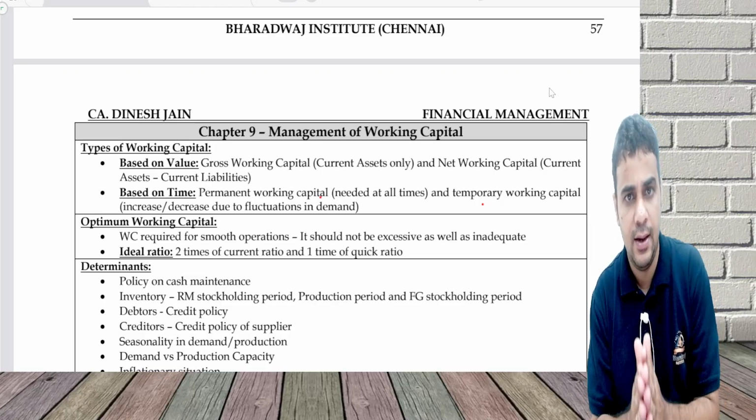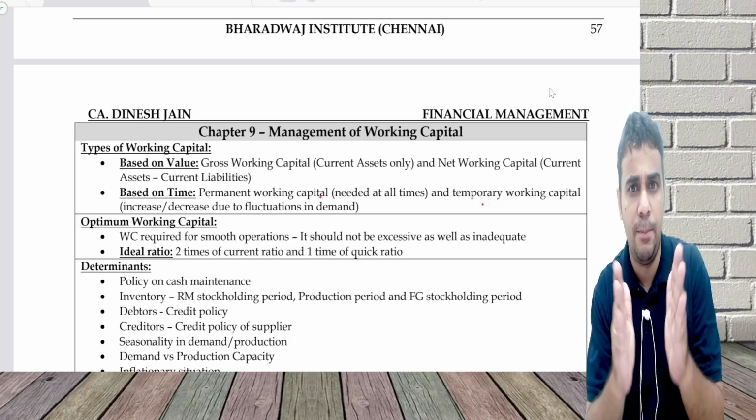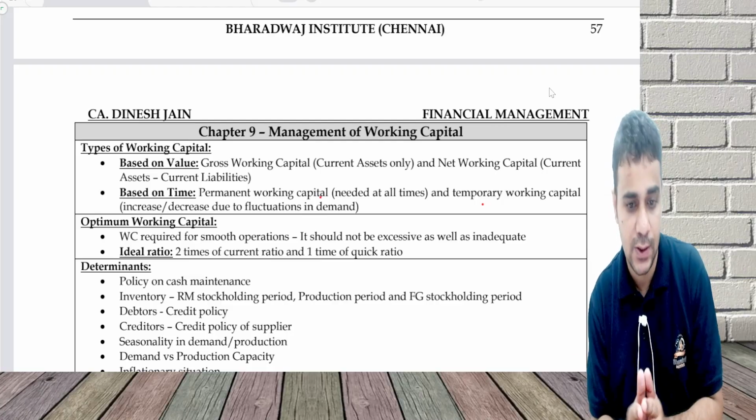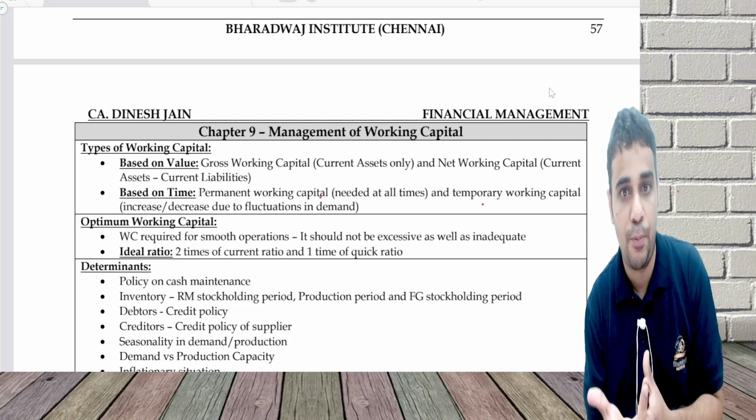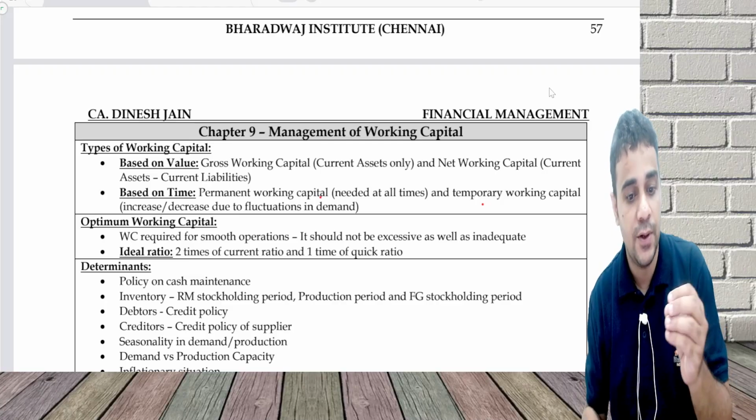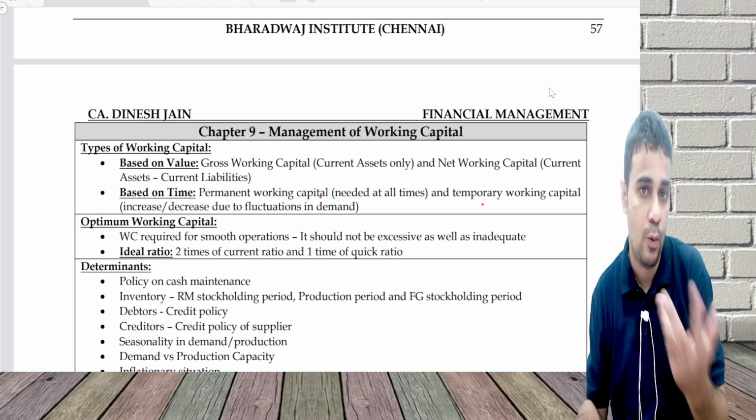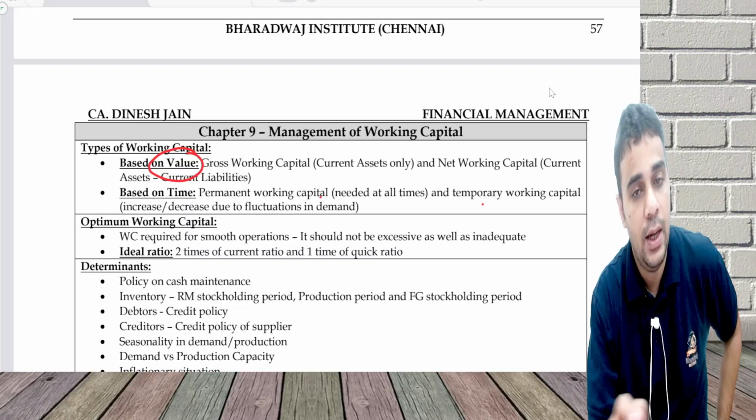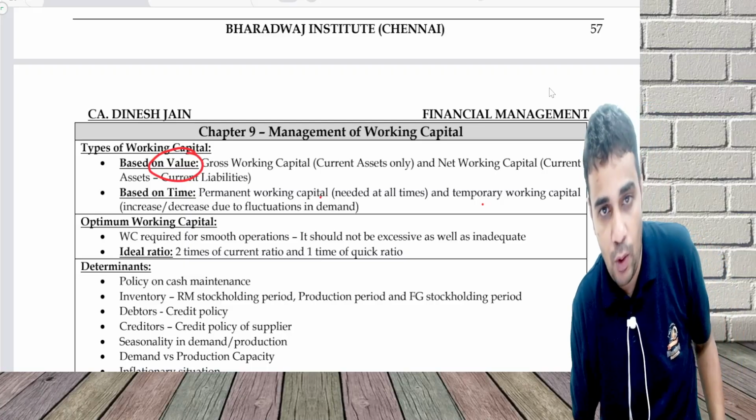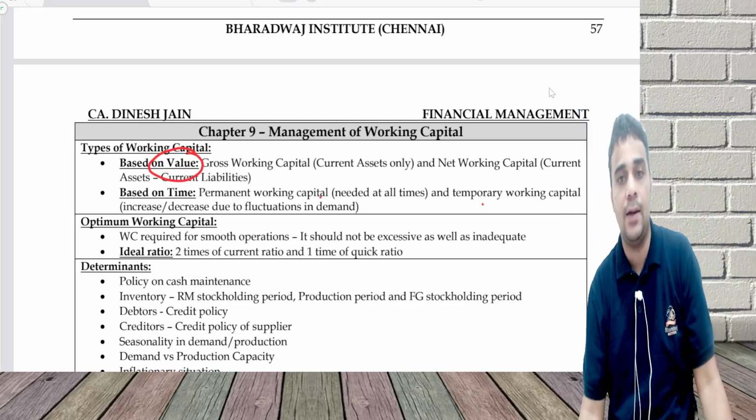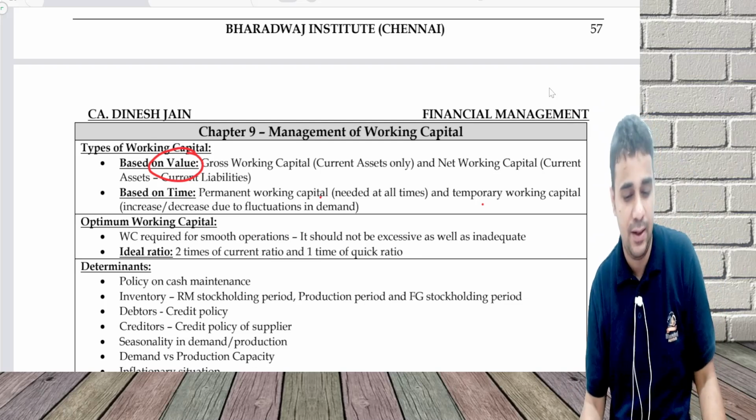That's why, as I say, every chapter you should watch only with the main material, that is the initial set of pages, and you can keep reading newer extra points so that things register for you. First is, what is the type of working capital? One, based on value. Either there is a gross working capital, which is all current asset, and net working capital is current asset minus current liability, self-explanatory.